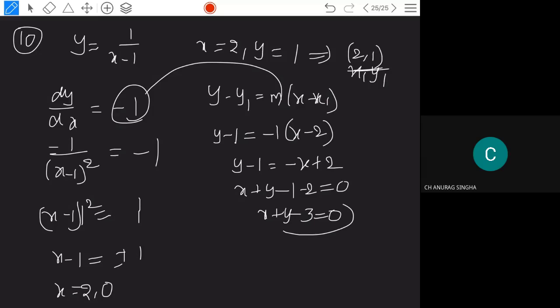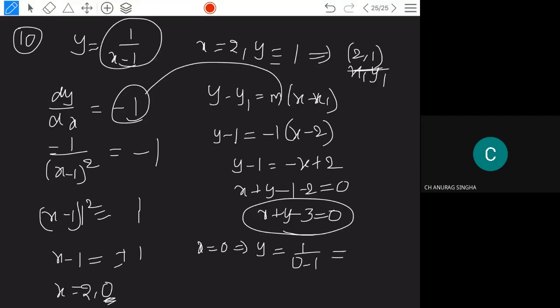For the other tangent, take x is equal to 0. Then what y do you get? Substitute 0 in 1 by x minus 1: 0 minus 1. Here, how did y equal to 1 come? From this. Don't get confused. Sometimes you get confused about where y equal to 1 came from. Substitute x equal to 2 in the curve, so you get the y value.